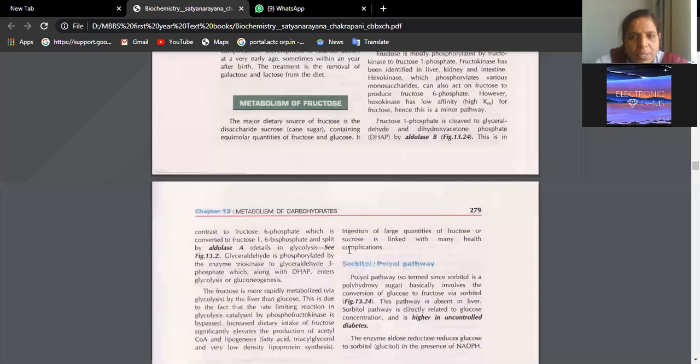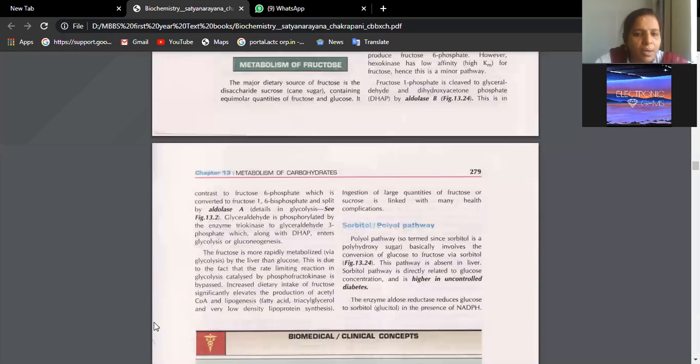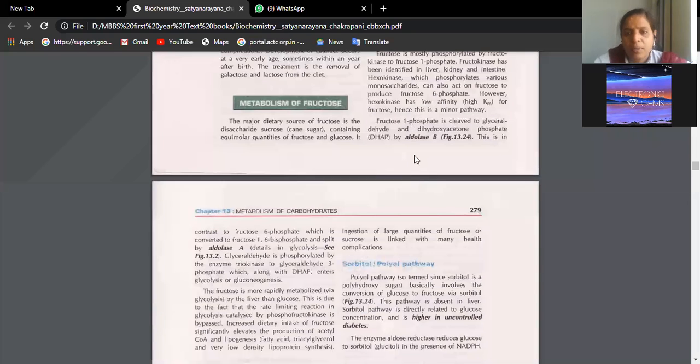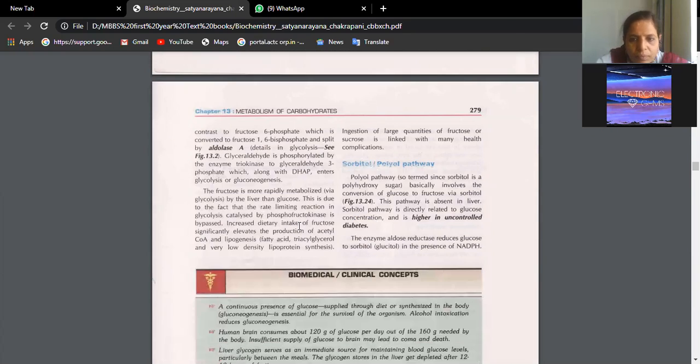Yes. Actually, you take this page only with the aldolase B because the answer is very specific. Fructose 1-phosphate is cleaved to glyceraldehyde and dihydroxyacetone phosphate with the help of this enzyme aldolase B. Okay, that is the action of aldolase. Now it's a 2 marks question.